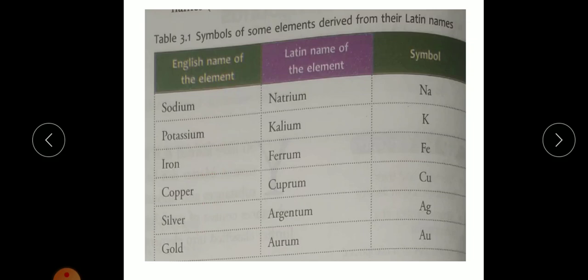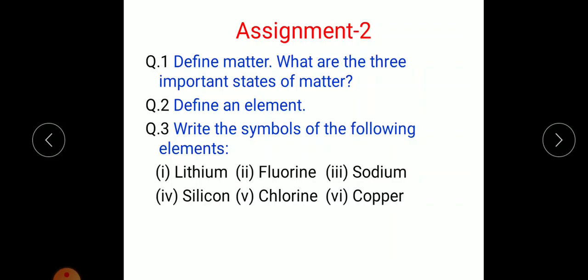Now today's assignment number 2 for your second card test. Question number 1, define matter. What are the three different states of matter? Question number 2, define an element. And question number 3, write the symbols of the following elements: lithium, fluorine, sodium, silicon, chlorine, and copper. So complete this assignment and send it in my mail.